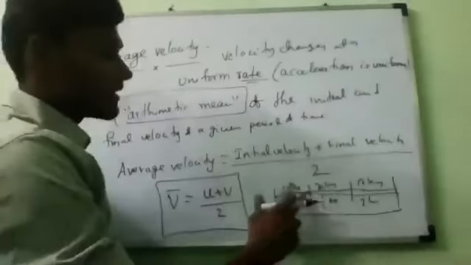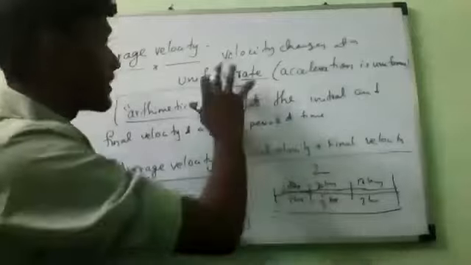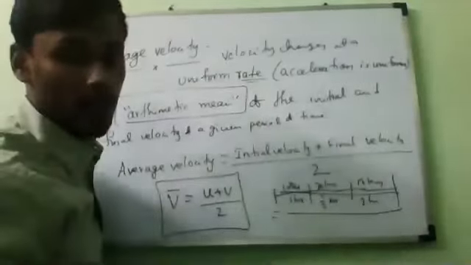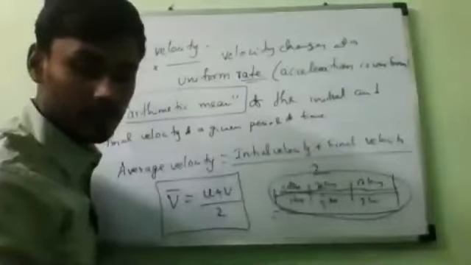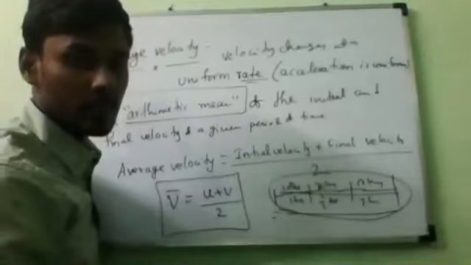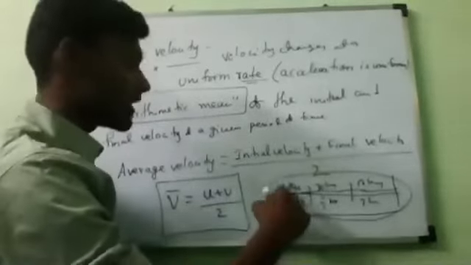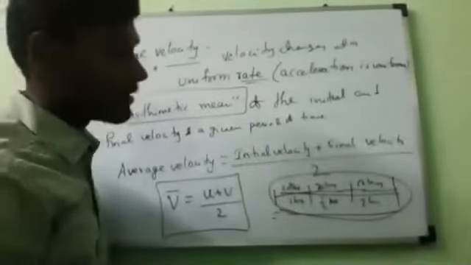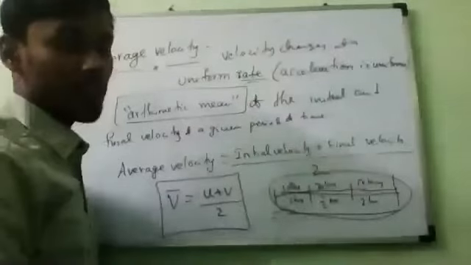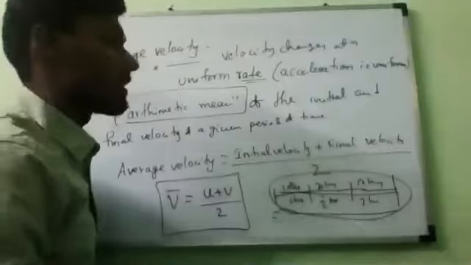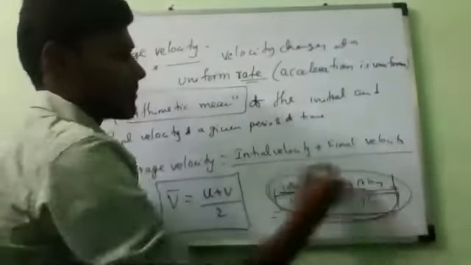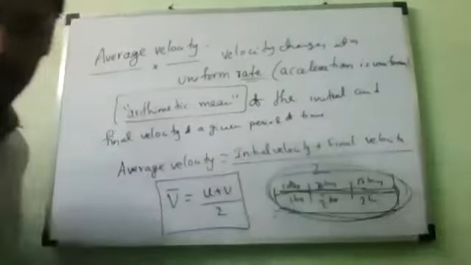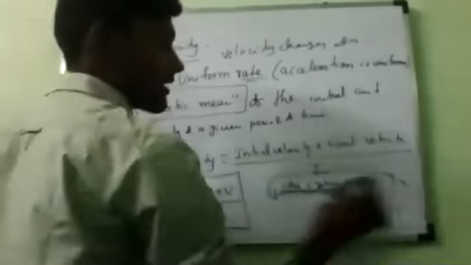Now you tell me, here the distance and speed, is it a uniform rate or non-uniform rate? Is it uniform or non-uniform acceleration here? You observe, the distance every time varies, yes or no? So every time varies means non-uniform acceleration. When it is non-uniform acceleration, then we can calculate total distance divided by total time taken. But now in this case, what is the average velocity?